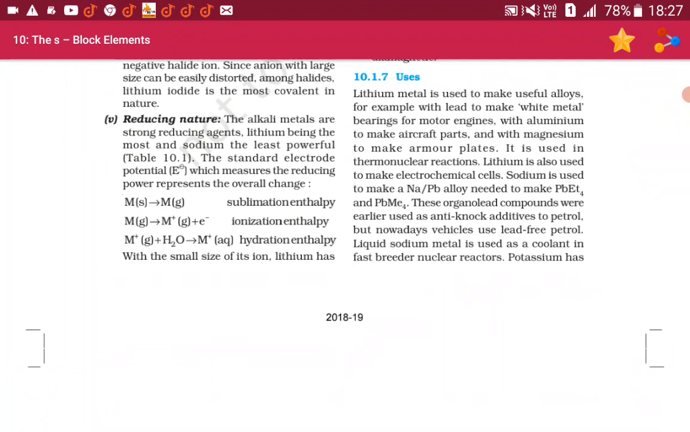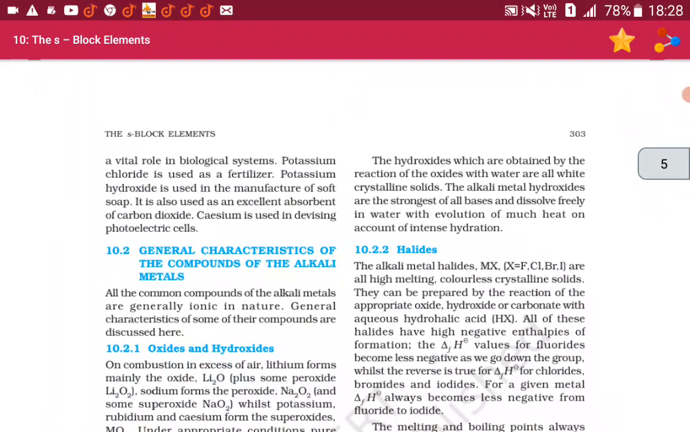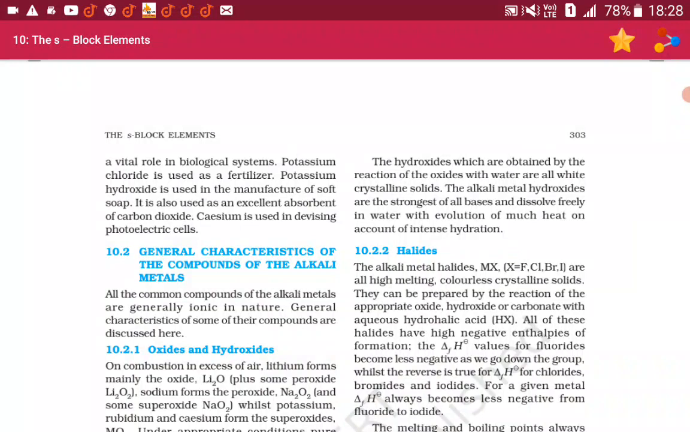These organolead compounds were earlier used as anti-knock additives to petrol, but nowadays vehicles use lead-free petrol. Liquid sodium metal is used as a coolant in fast breeder nuclear reactors. Potassium has a vital role in the biological systems. Potassium chloride is used as a fertilizer.